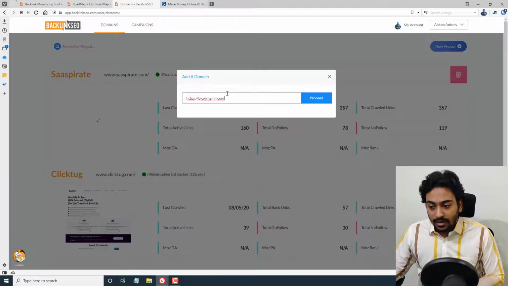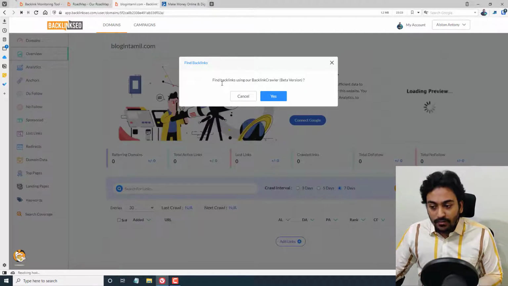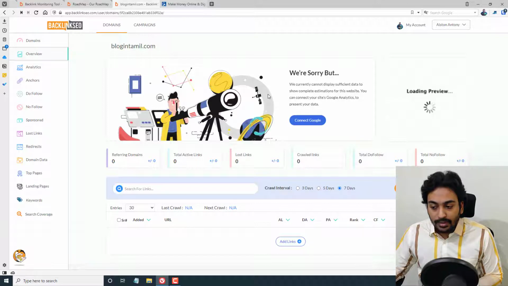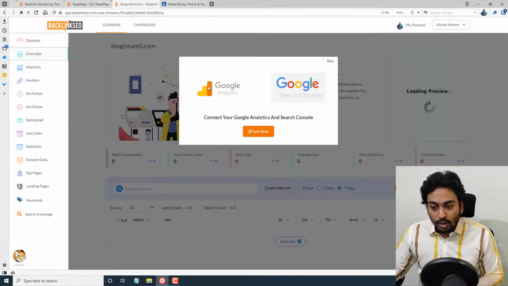Let me copy paste a domain and make sure to remove all these things so we can keep it nice and clean. Click on proceed. Once you added this and click on proceed, it will ask whether to find backlinks using the backlink crawler. Let's say yes, we want to automatically find the backlinks. Then it automatically tries to find the backlinks through the backlink crawler.